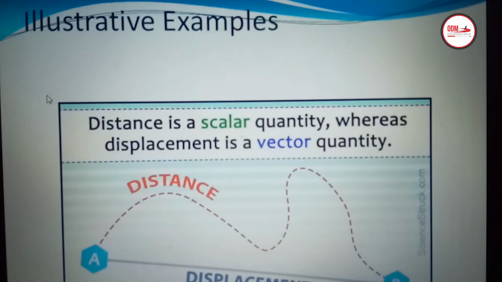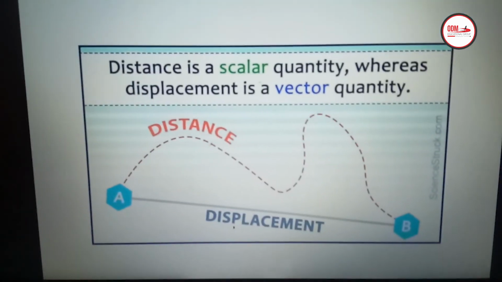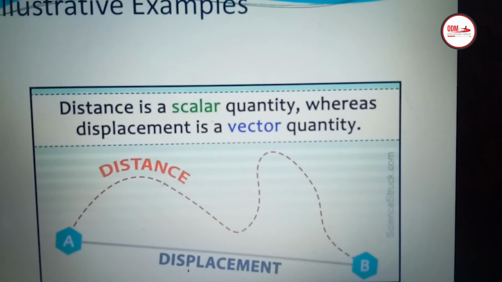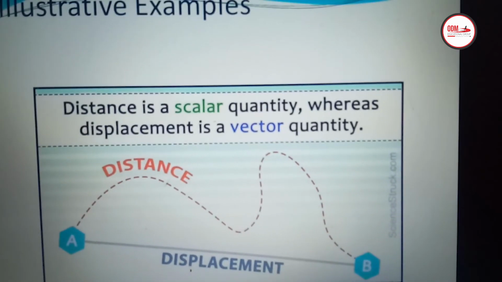The next slide, children, is about distance and displacement. Children, distance is a scalar quantity, whereas displacement is a vector quantity. You can see the diagram. Distance is the actual path followed by the object. Children, you can see A to B. A is a point, B is a point. The actual path followed by the object to move from A to B is called the distance.